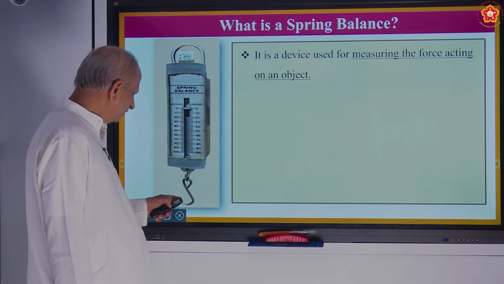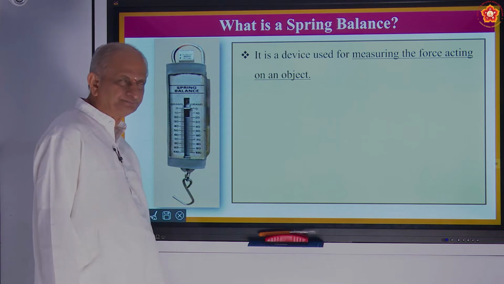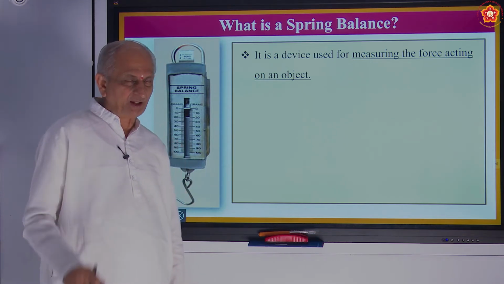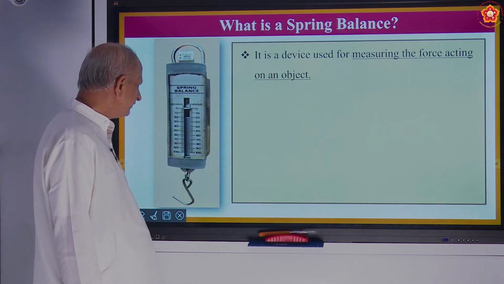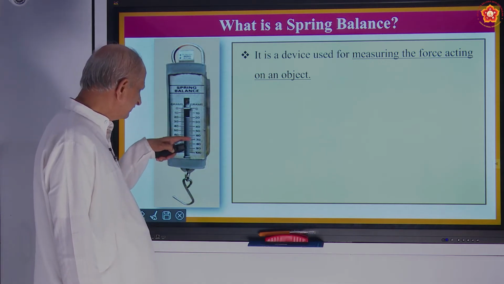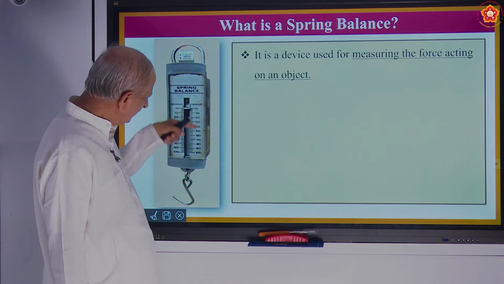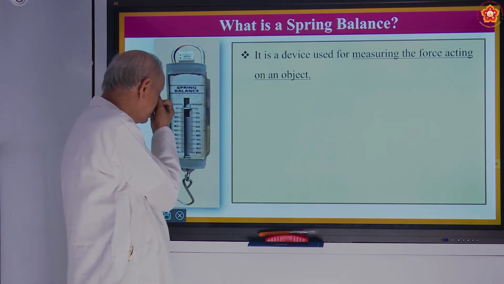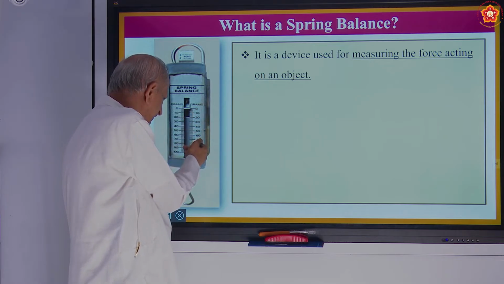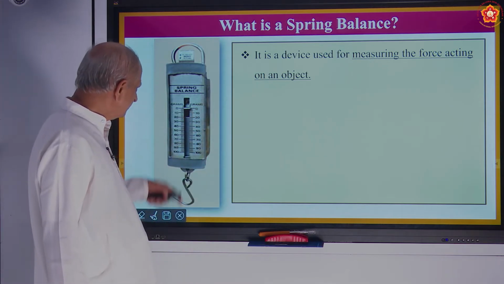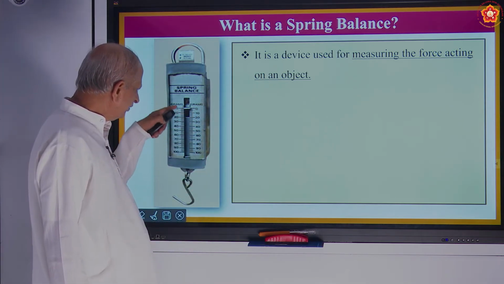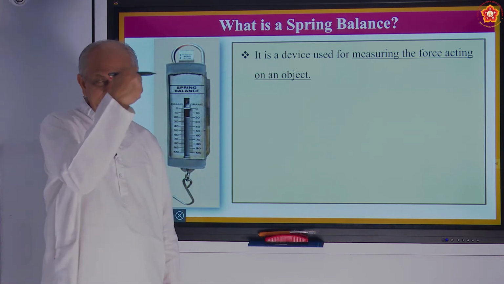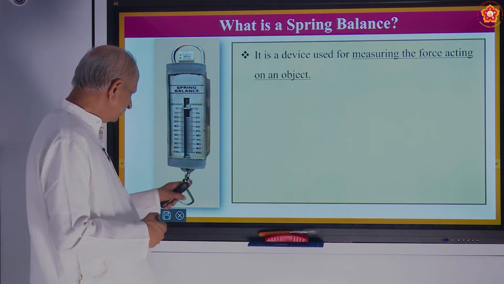Suppose you hang any object here, the weight of that object can be measured here by the index. Here the index is 0 to 100, each divided into 10 parts. So 10, 20, 30, 40 like that, up to 100 it is there. Here is an index, and how does it move? There will be a spring behind it. When the spring is pulled down, here is a hook.